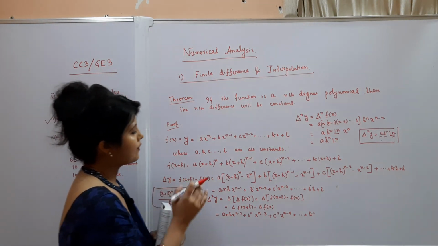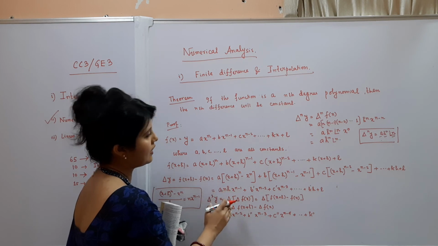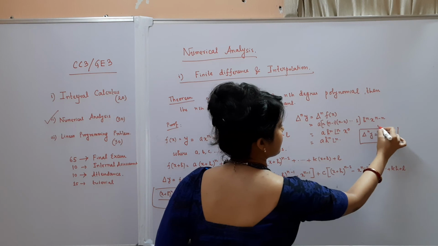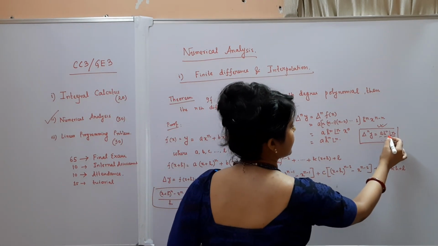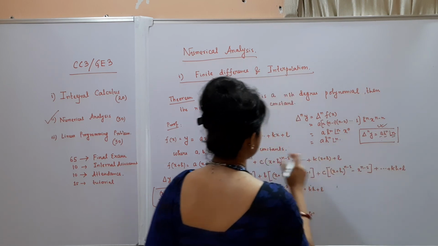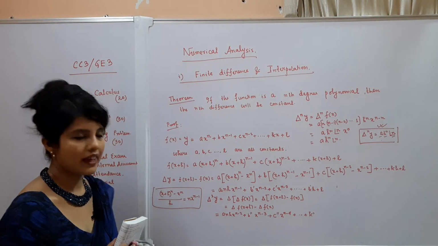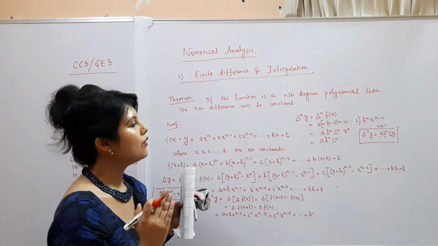If you don't want to follow this in detail, then you can just remember this expression. This is a very important expression: delta n y is equal to a h to the power n factorial n if y is a function of an nth degree polynomial. So this is the general expression.